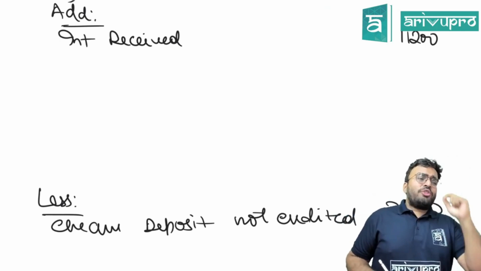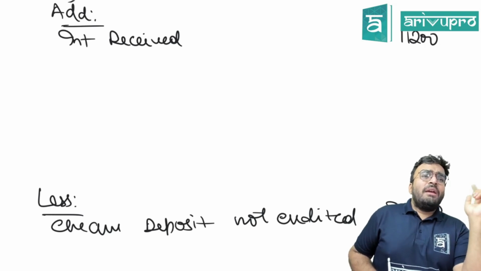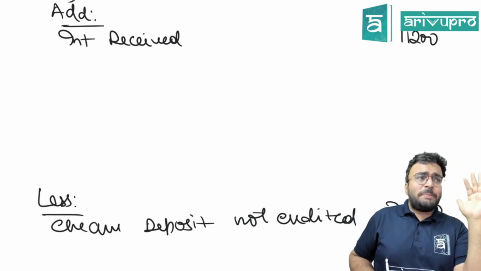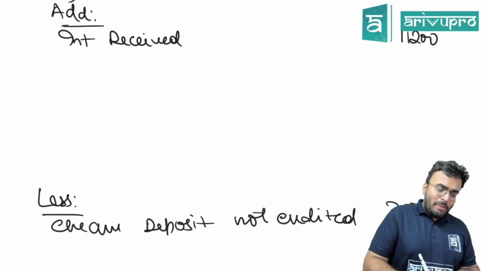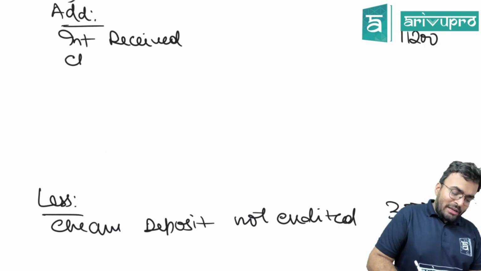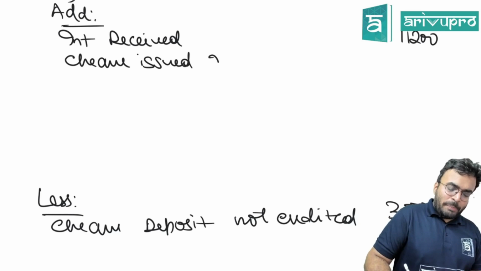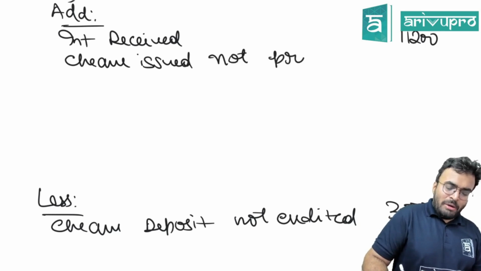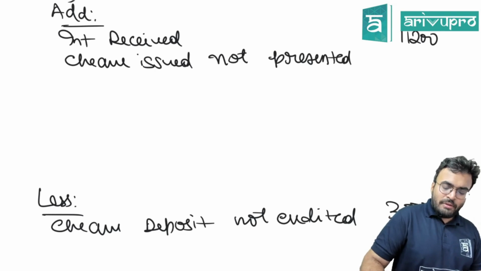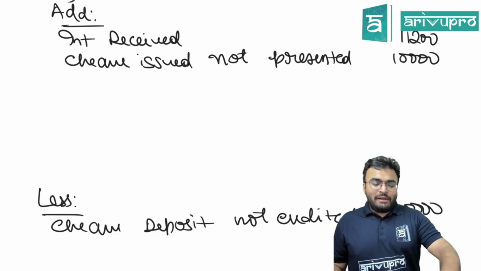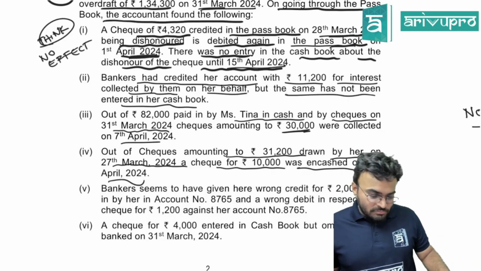So what will happen if you issue the check? In the cash book, the balance will increase. In the passbook, the balance has not increased. So you will just add it. Check issued, not presented, 10,000. Next.